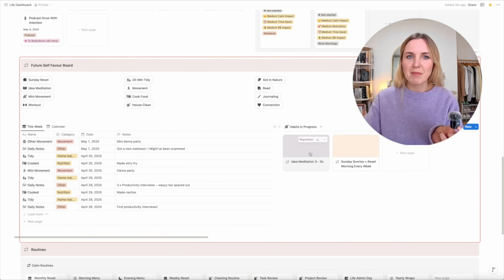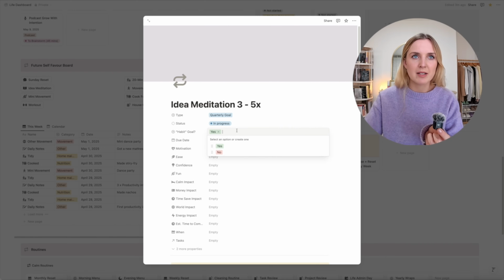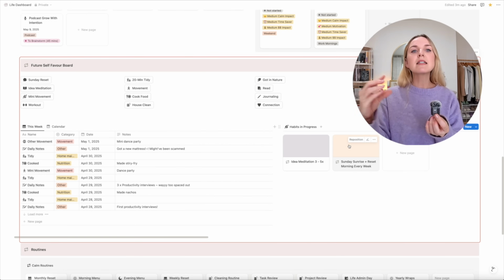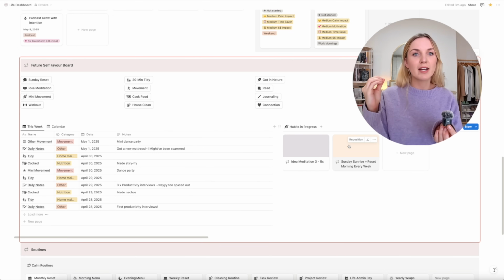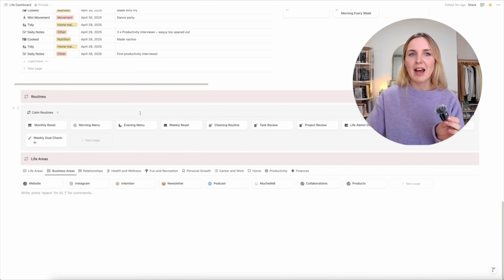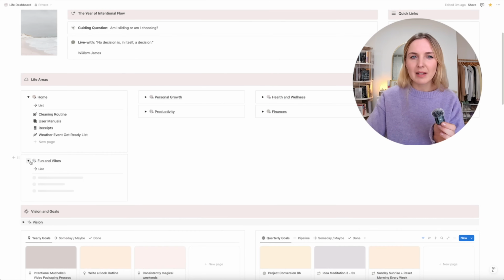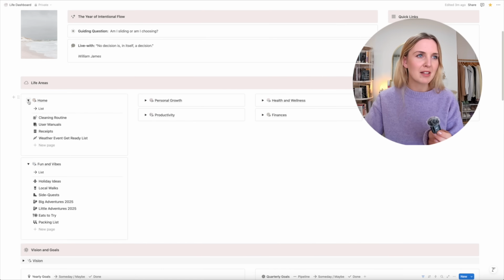To the side of that, I have my habits in progress, and these are just my quarterly goals. So anything that's marked as a habit goal sits in here. The way I see a habit in progress is that I do not have it down pat yet. It's still in figure out mode. I'm still working out how to make it a good part of my routine. And after that, I have routines, I have life areas, but I'm going to walk you through those by looking up here. So you've sort of already seen everything that's under home.